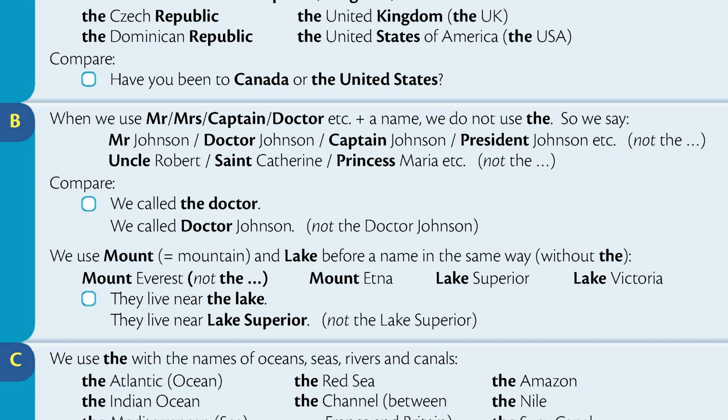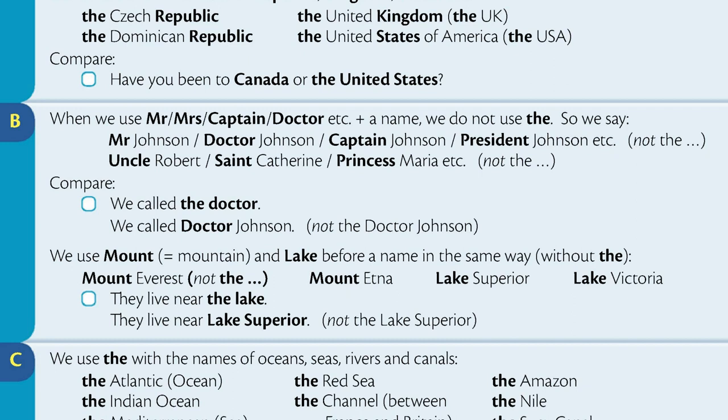Compare: We called the doctor. We called Dr. Johnson. We use mount, means mountain, and lake before a name in the same way, without the: Mount Everest, Mount Etna, Lake Superior, Lake Victoria.